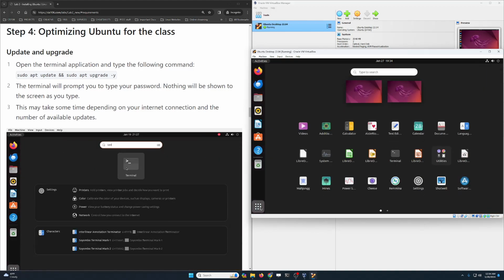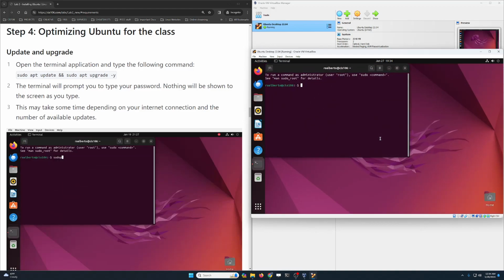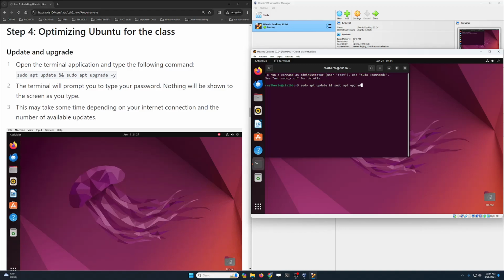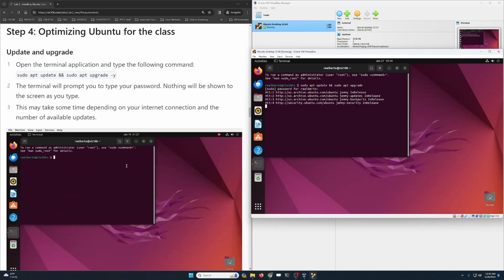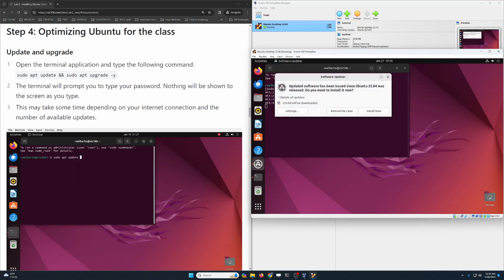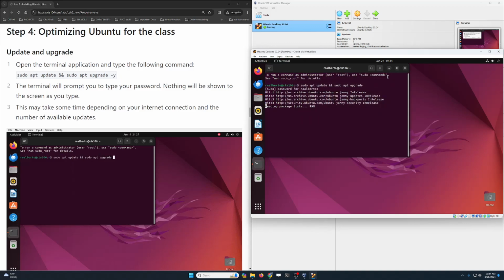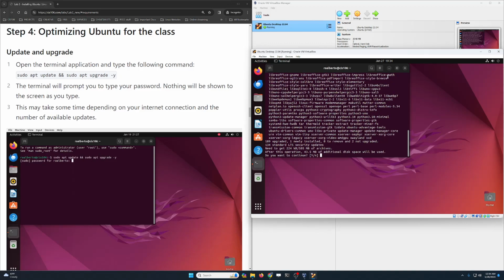So we're going to click here, then click on terminal, and then we're going to type sudo apt update and sudo apt upgrade. Type your password. Notice that nothing is going to be displayed on the screen when you're typing your password, but your password is being typed. If you get this prompt for a software update, please close it right away because that's going to interfere with the update that we're going to run.